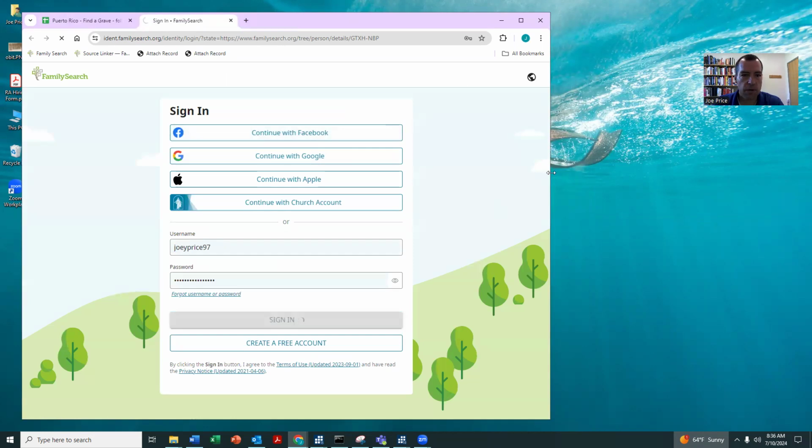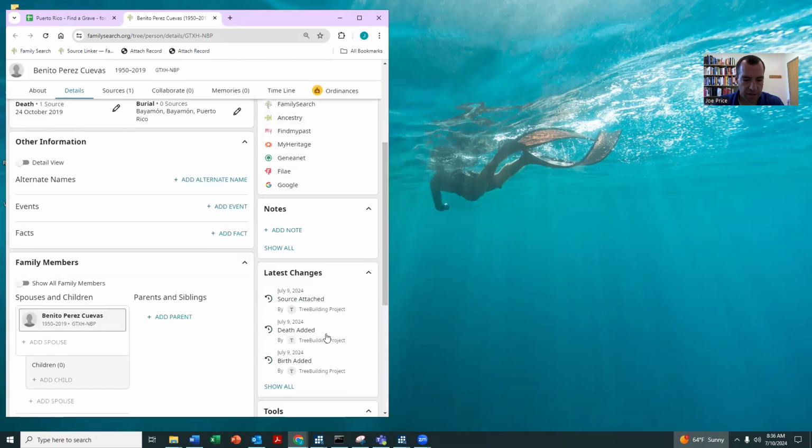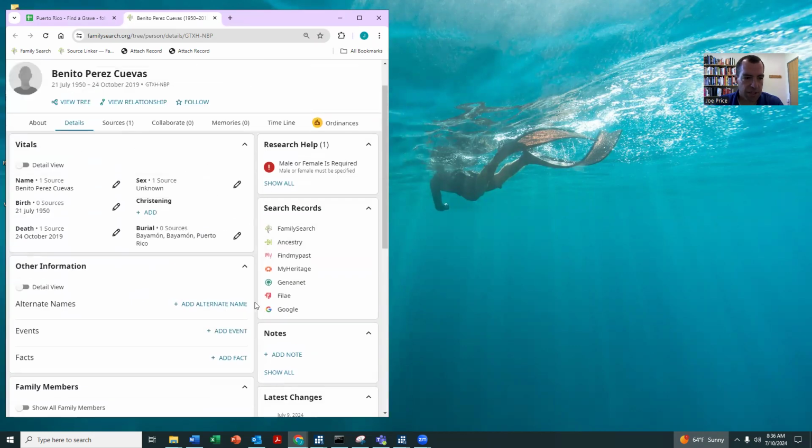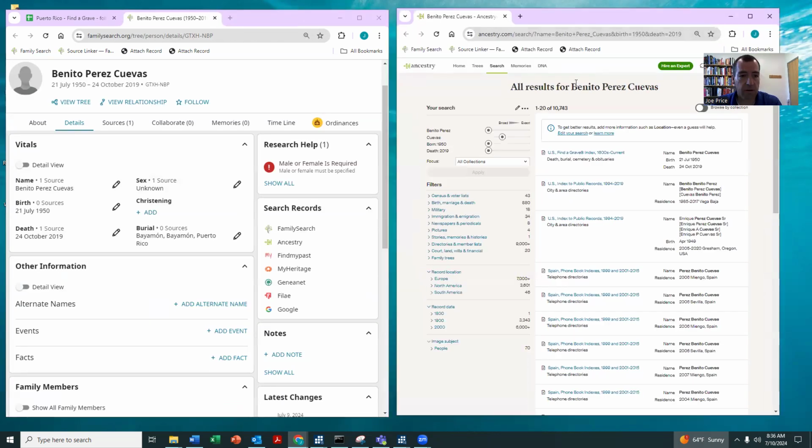Okay, so when we get in here, you're going to see that there's a profile, and you'll see right down here it was created by the Tree Building Project. The first thing is notice that the FamilySearch version of the record did not have gender in it, though it's usually easy to tell what their gender is. So you can see Benito, that little o at the end of the first name is a strong indication that this person is male. Though let me just show you the for sure way to get it.